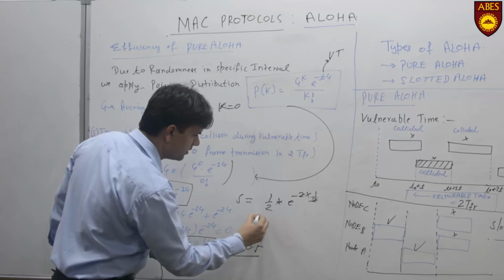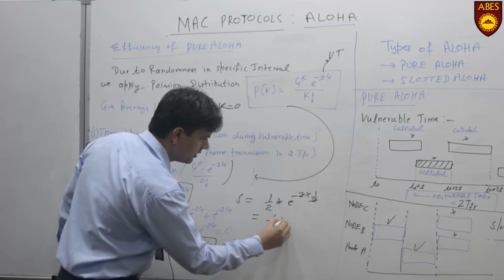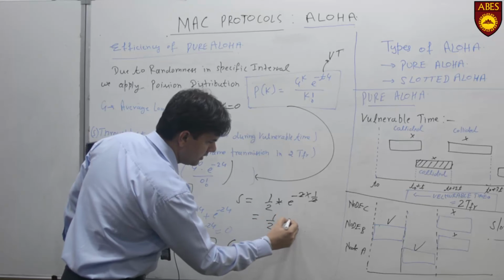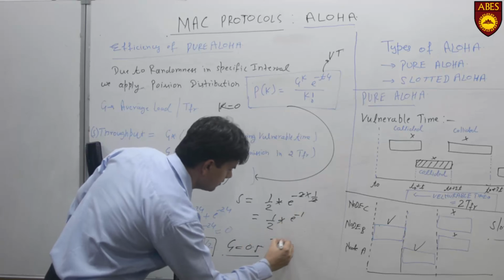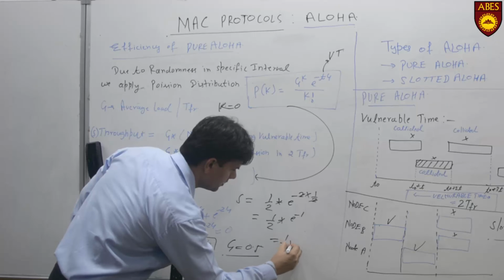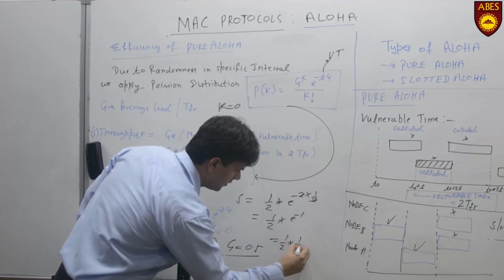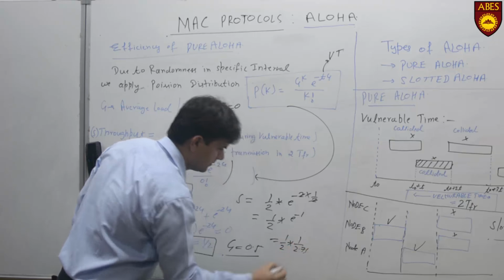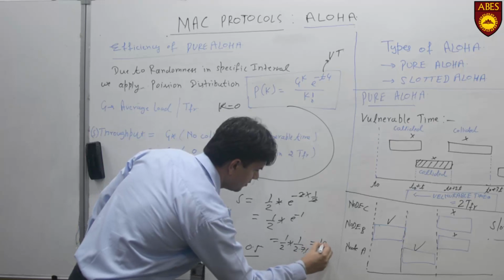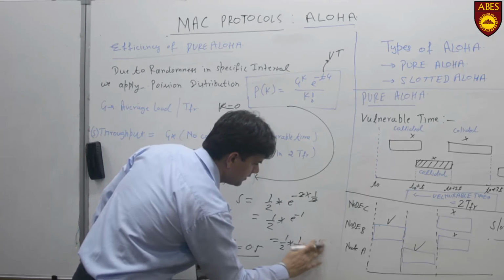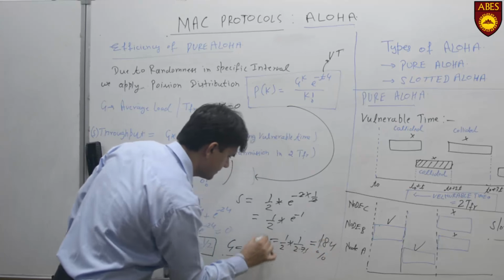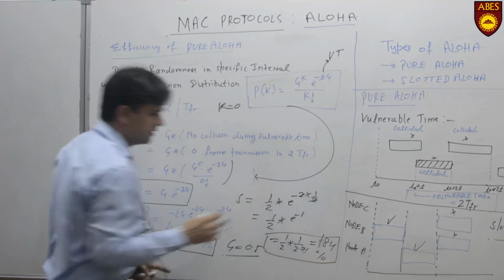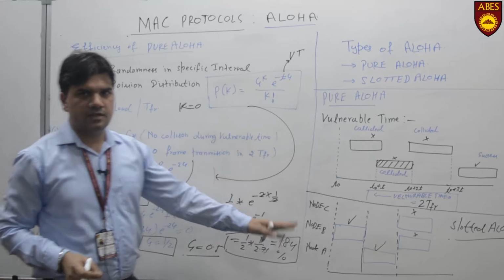This is cancelled out. 1 by 2 into E minus 1, that is equal to 1 by 2 into 1 upon 2.71, that is around 18.4%.